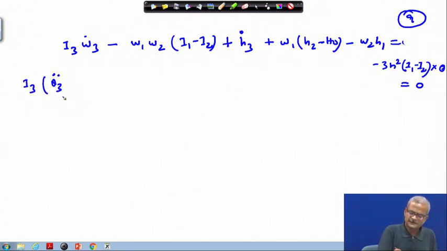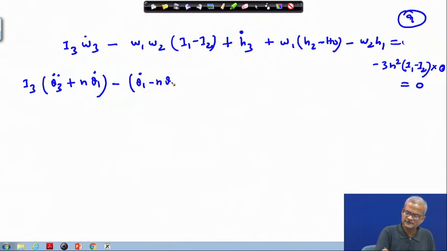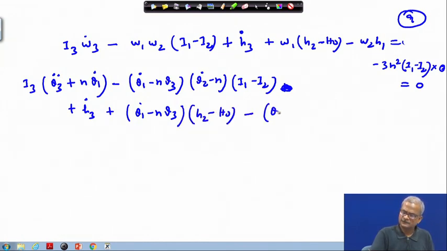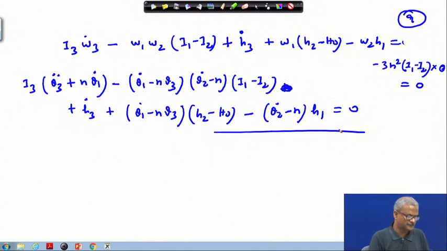So, here this will be theta3 dot plus n times theta1 dot. And omega1 we are replacing by theta1 dot minus n times theta3, and this is theta2 dot minus n, times (I1 minus I2), plus omega3 dot plus omega1, which is theta1 dot minus n times theta3, times H2 minus H0 theta2 dot minus n times H1, equal to 0. So, this is the equation we get here in this case.